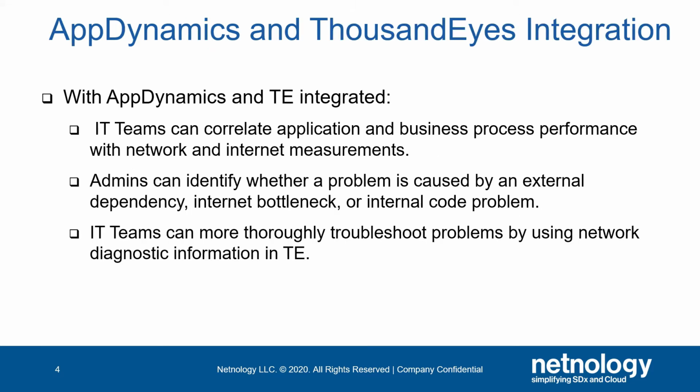Cisco AppDynamics and ThousandEyes delivers the most complete end-to-end visibility into the modern digital experience. With AppDynamics and ThousandEyes integrated, IT teams can correlate application and business process performance with network and Internet measurements. Admins can identify whether a problem is caused by an external dependency, Internet bottleneck, or internal code problem with the application. IT teams can more thoroughly troubleshoot problems by using network diagnostic information in ThousandEyes.